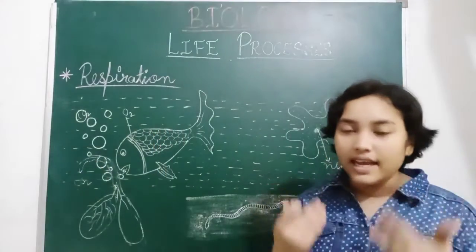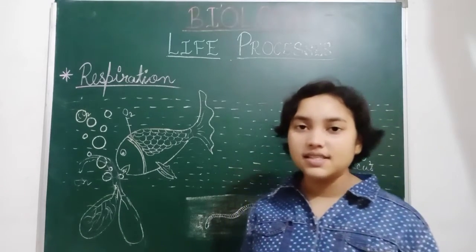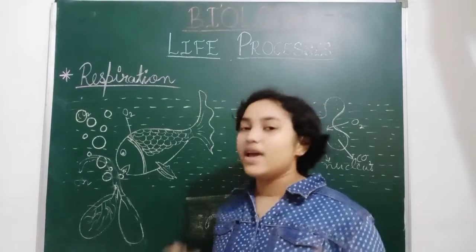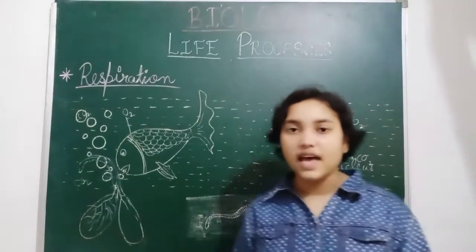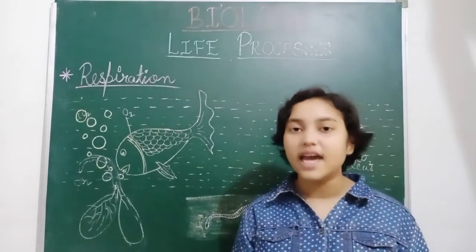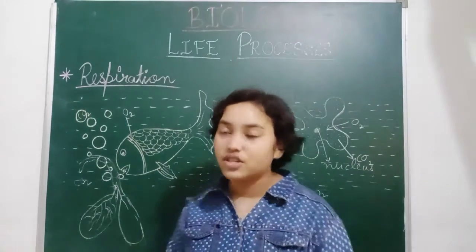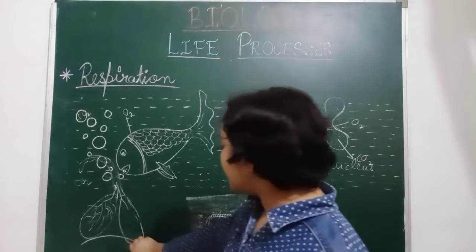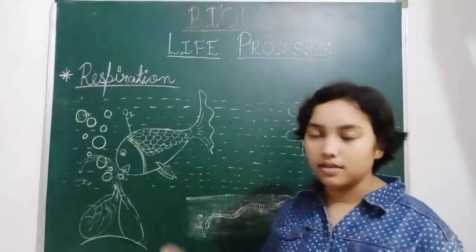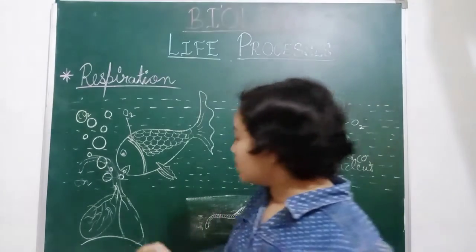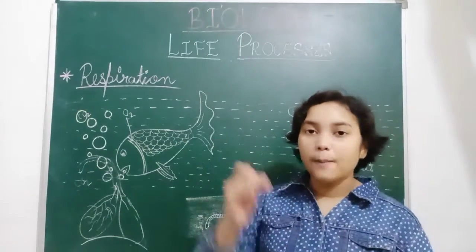So while inhaling, while taking oxygen inside our body, that is known as inhalation, and when we exhale the carbon dioxide, or breathe out the carbon dioxide, that is known as exhalation. Inhalation and exhalation. The diaphragm is present below the lungs and above the stomach and liver. So this diaphragm moves up and down.